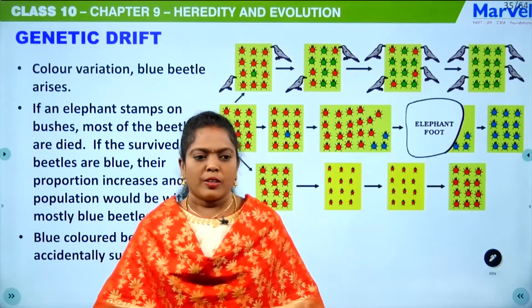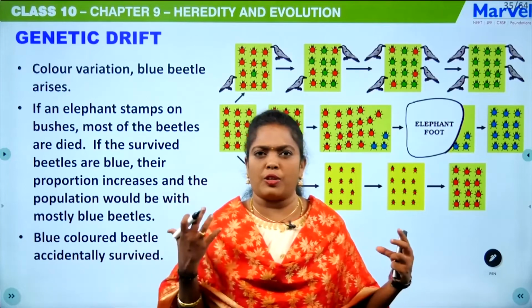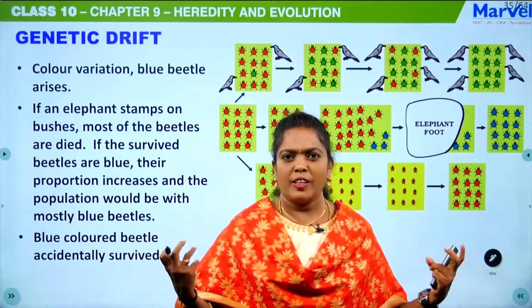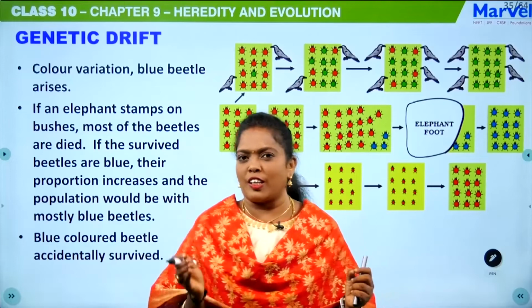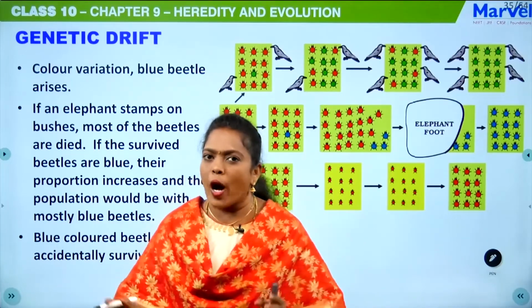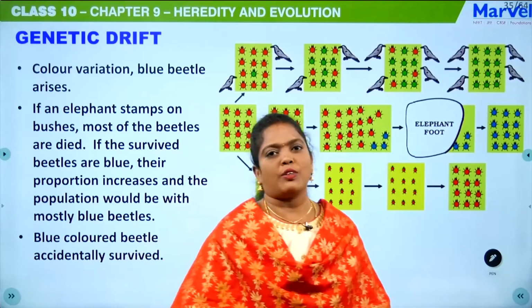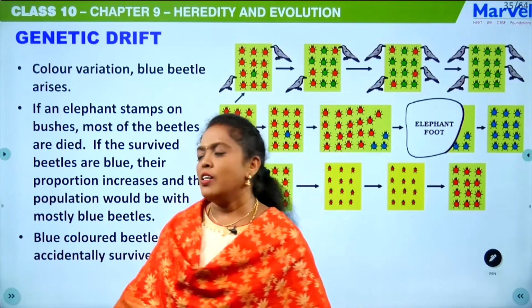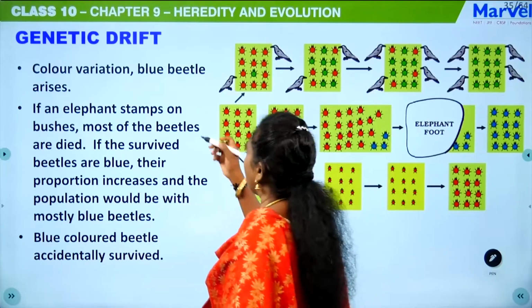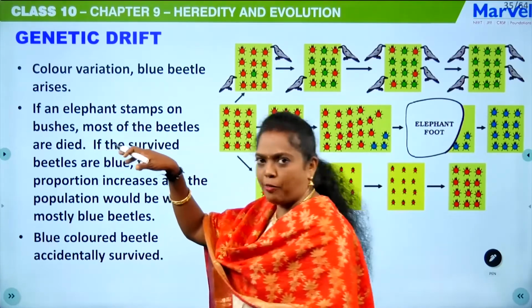Say, for example, if the temperature of the earth is very high, only the organisms which can tolerate a wide range of temperature can survive. Other organisms have to leave this world, isn't it? So that is genetic drift, and you can also call it the bottleneck effect.